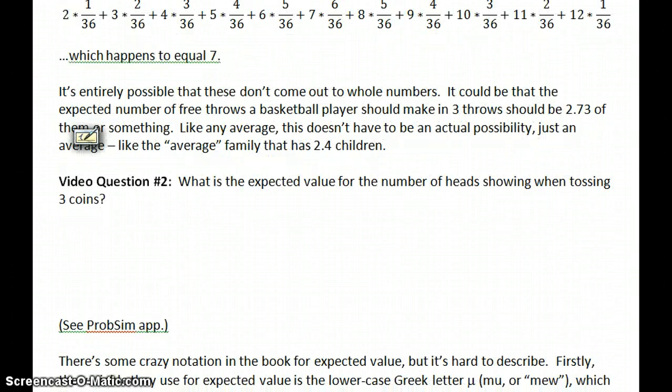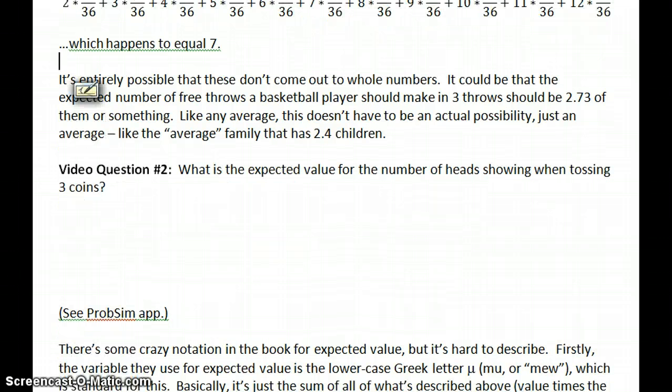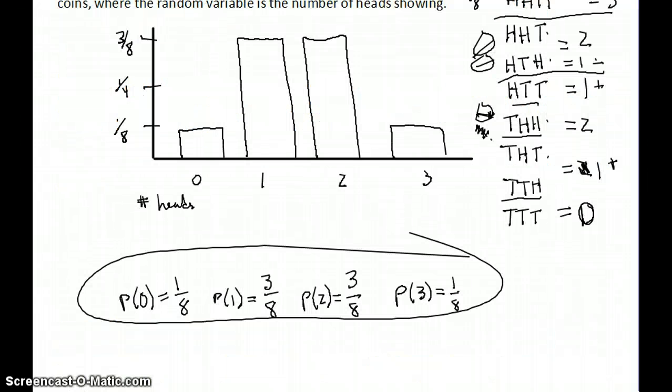All right, so back to our 3 coins. What's the expected value for the number of heads you should get when you toss 3 coins? Well, on the other page there, we talked about how the probability of getting 0 is 1 out of 8, 1 is 3 out of 8, 2 is 3 out of 8, and 3 is 1 out of 8. For this calculation, you just kind of do the same thing. Expected value, and there's a symbol for that. It's pronounced mu. The expected value, when you're just saying, okay, I'm going to toss 3 coins, how many heads should I expect there to be?